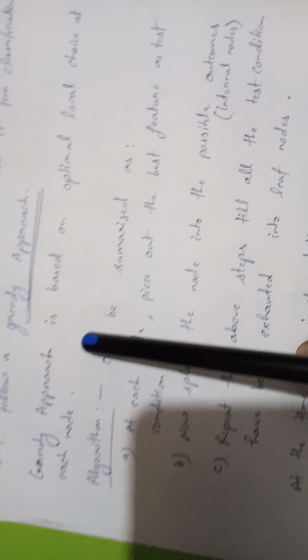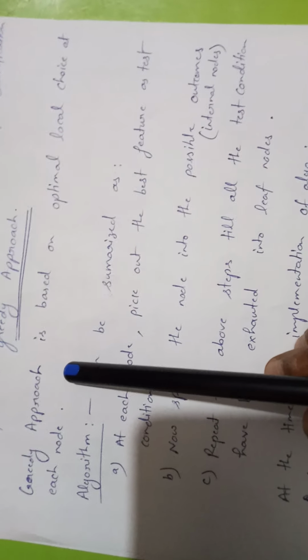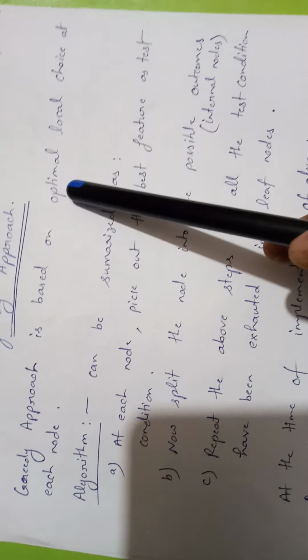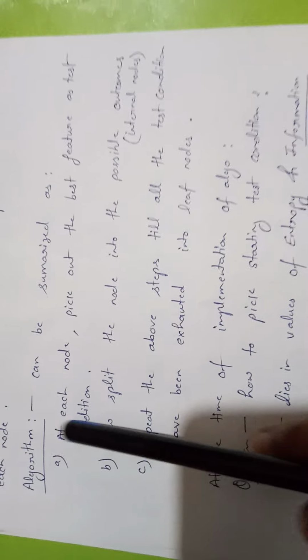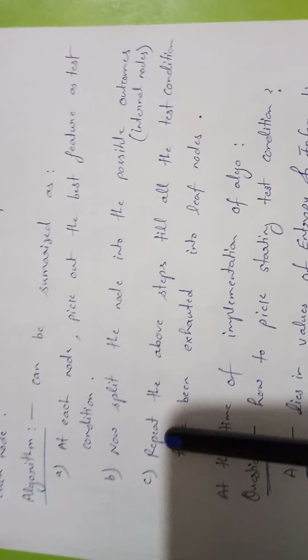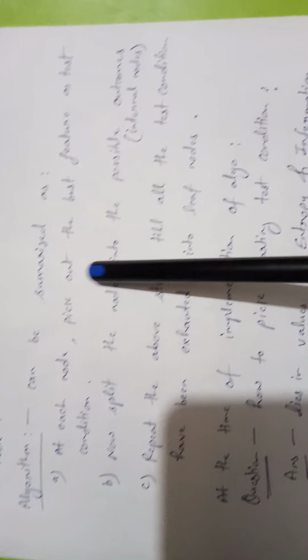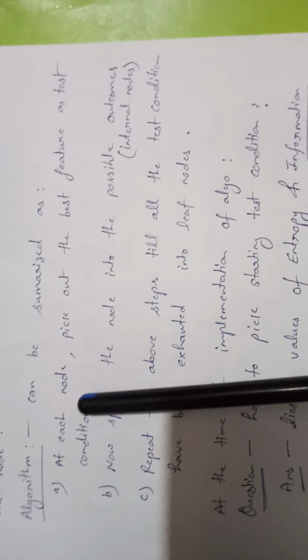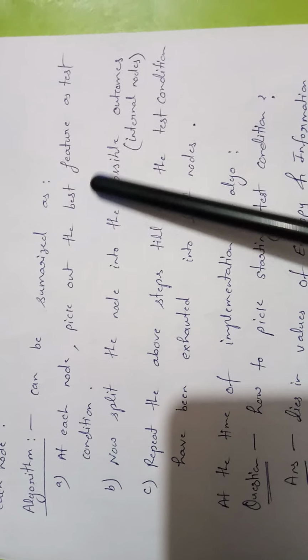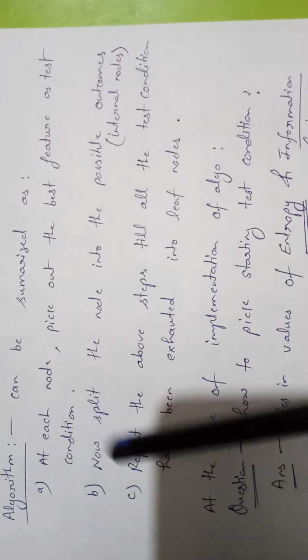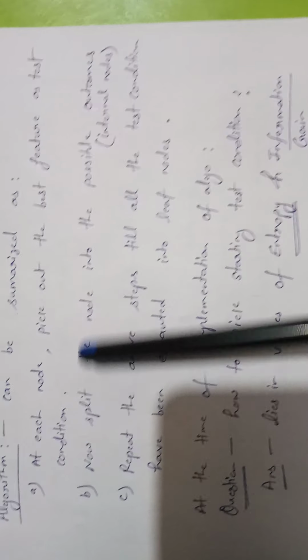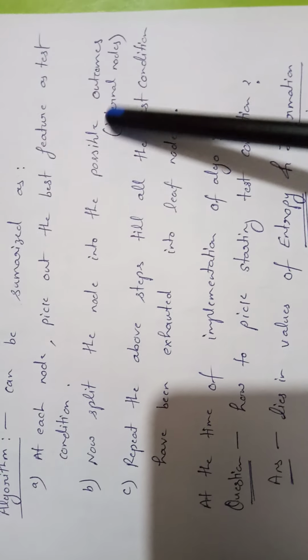Means at each node we have to take the decision which provides the optimal solution. Now this is the algorithm for decision tree designing. It can be summarized as, first, at each node pick the best feature as the test condition. Next, split the node into the possible outcomes.